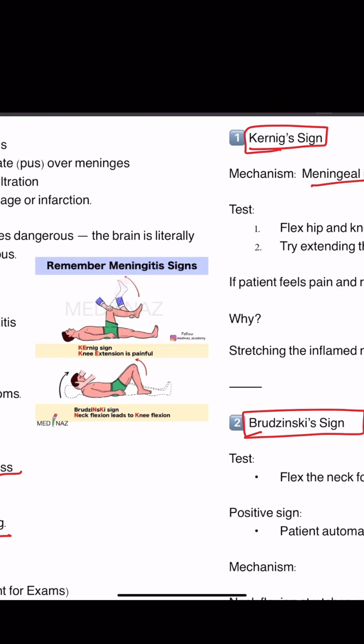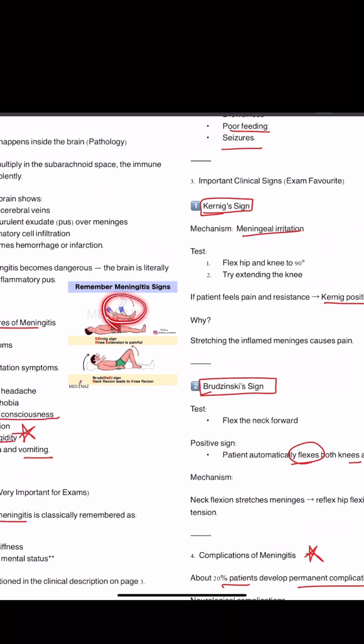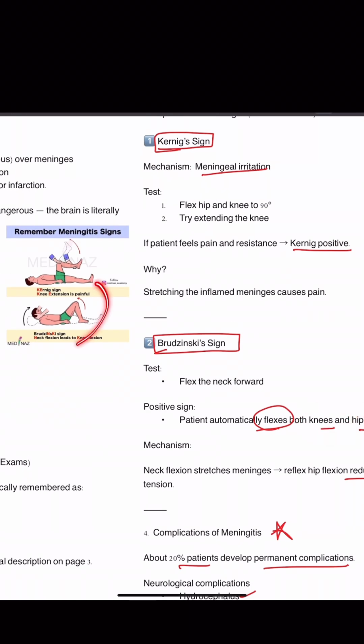The spinal cord is also covered by meninges. So if extension occurs, there will be stretching of the inflamed meninges, which will cause pain. And for Brudzinski sign, flex the neck forward, and the positive sign is that the patient automatically flexes both the knees and hips. Okay, and its mechanism is that neck flexion stretches the meninges, and the reflex hip flexion reduces the tension.